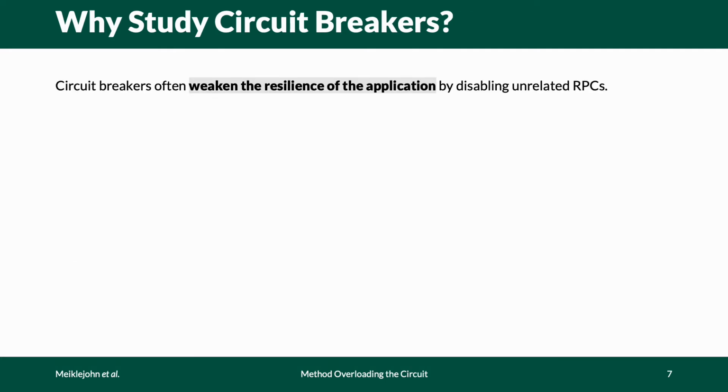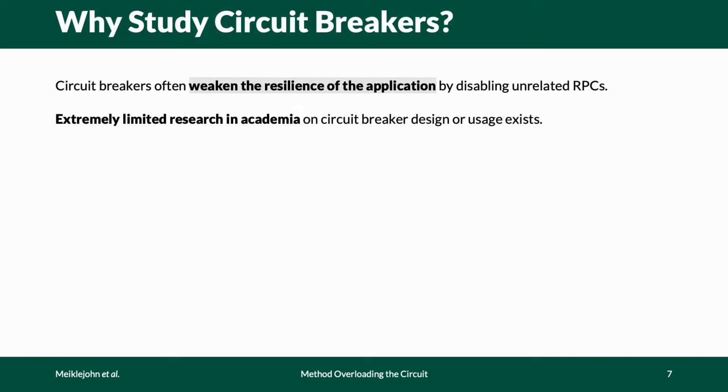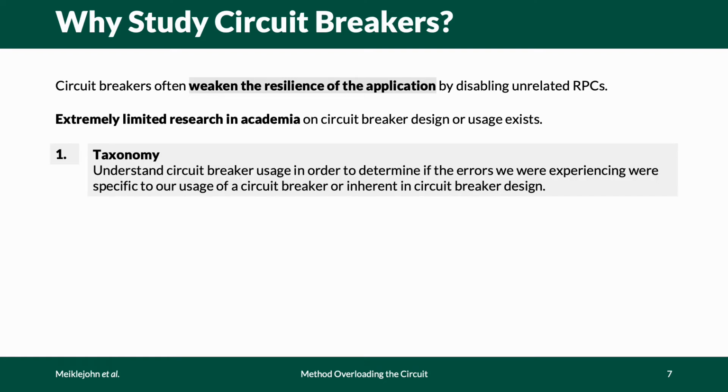Well, it's because circuit breakers, as we have observed empirically at DoorDash, can often weaken the resilience of an application by disabling unrelated RPCs. This area, and by this area I mean specifically circuit breakers, is of extremely limited academic study. Very few people are researching circuit breakers. So to understand why this occurs, and to generalize from the specific cases we have observed, we did the following.